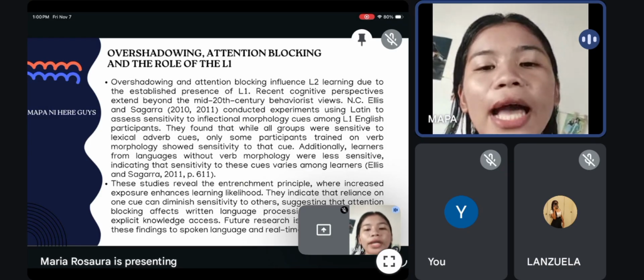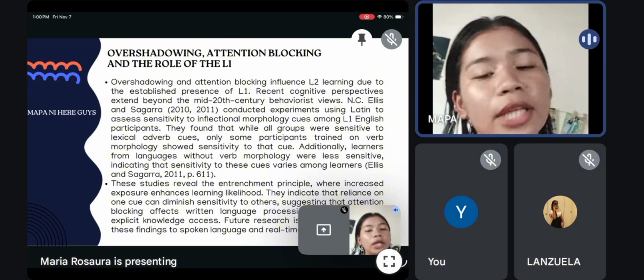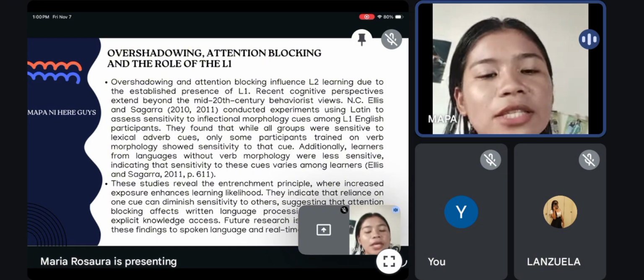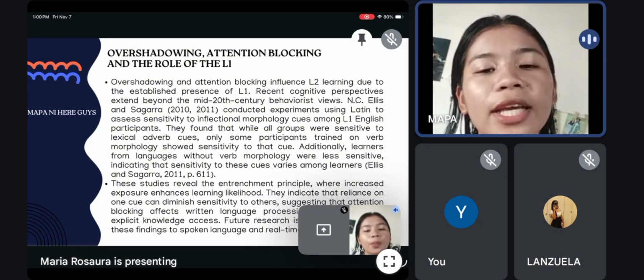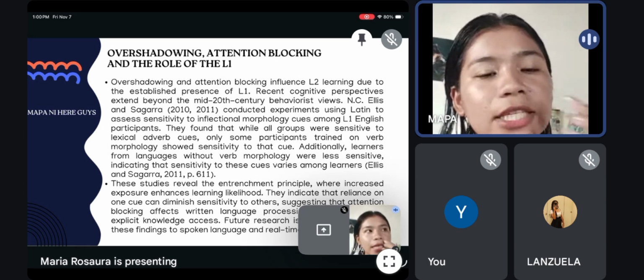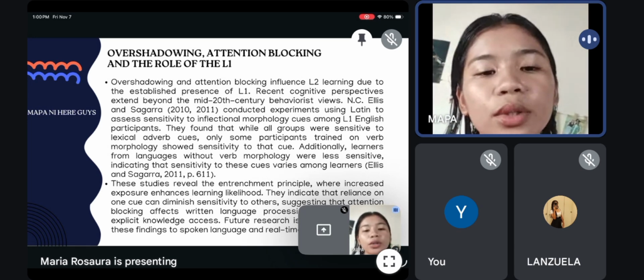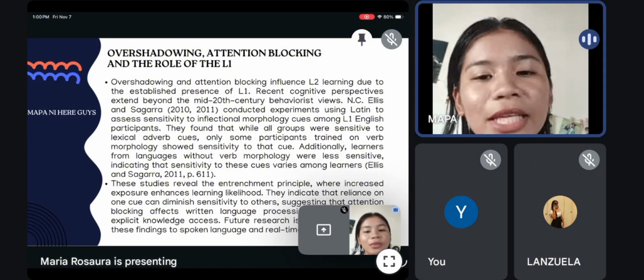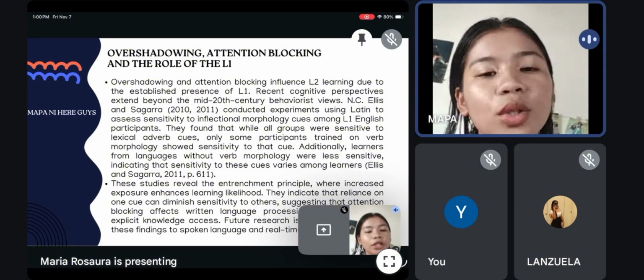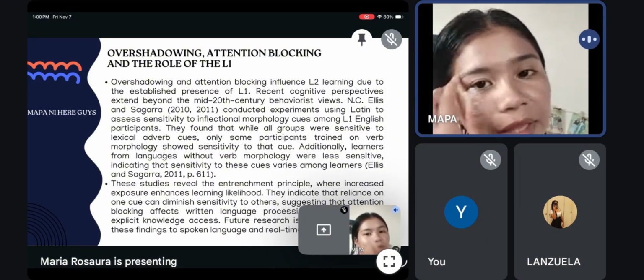When this ignoring happens many times, it can lead to attention blocking. This means the brain gets used to paying attention only to the clue it already knows. Because of this, it becomes harder to learn new clues that show the same meaning. The first learned clue blocks the new one.